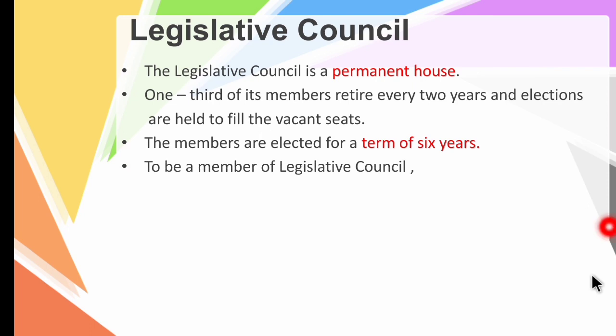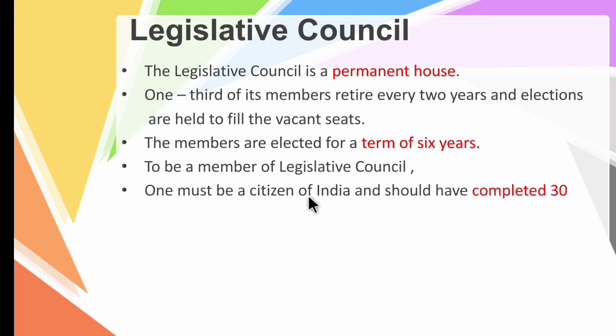To be a member of legislative council, that is, to become an MLC, one must be a citizen of India and should have completed 30 years of age. MLC means member of legislative council. As I said earlier, to contest in an election as an MLA, one has to complete 25 years of age. Whereas to become an MLC, one has to complete the age of 30 years.